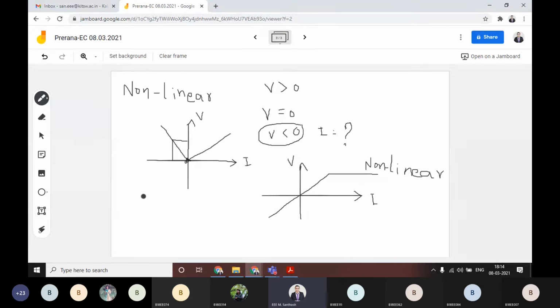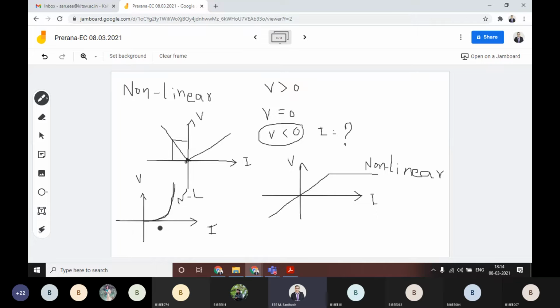Not only straight lines, if you have exponential curves, if you are drawing VI characteristics and you get a curve like this, starting from the origin, as current is increasing V is also increasing, then this kind of curve is also non-linear in nature.